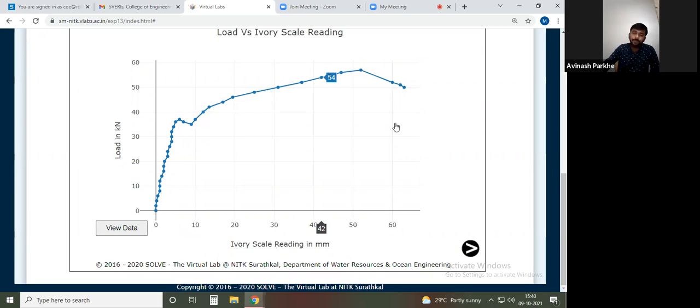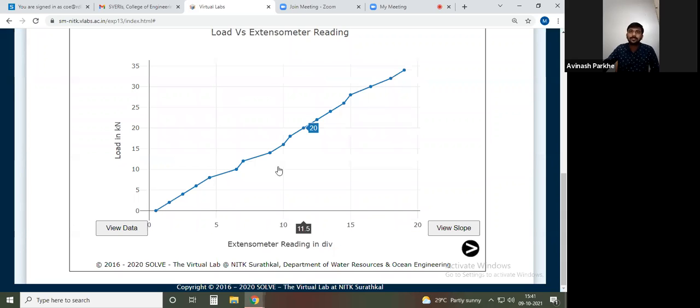Where is the maximum stress point, where is the breaking point, where is the proportional limit, where is the upper yield point, where is the lower yield point. All those important points we can see through this graph, and this graph is included in your theoretical syllabus. Okay, then next, this is also one more graph, that is load versus extensometer reading.